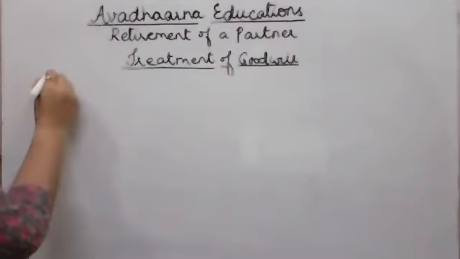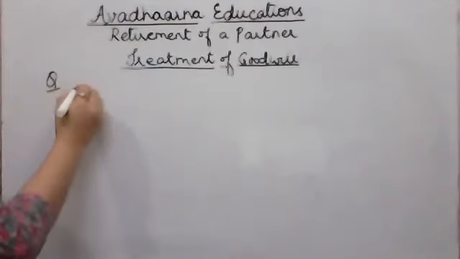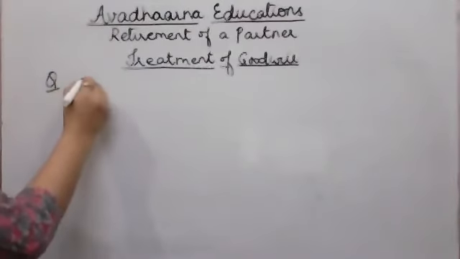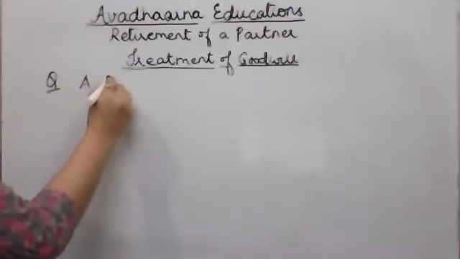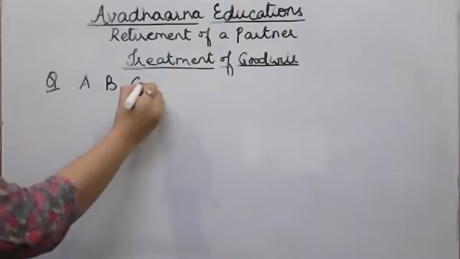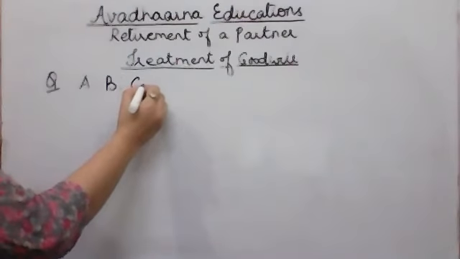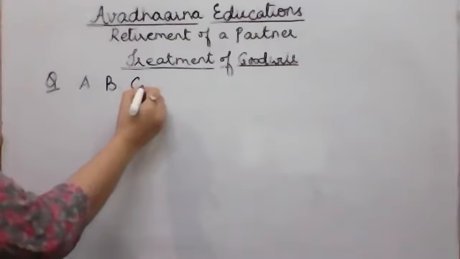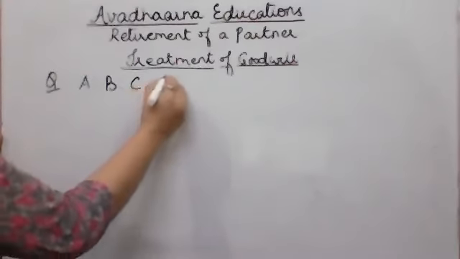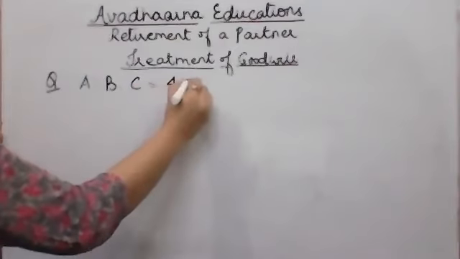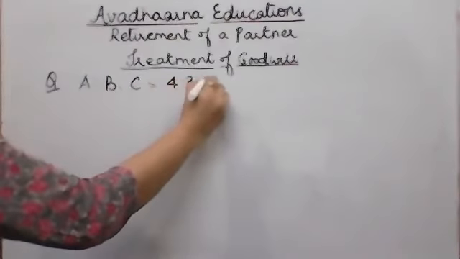Let's take another example. Again, three partners are there, A, B, and C, and the profit sharing ratio among them is 4:3:2.